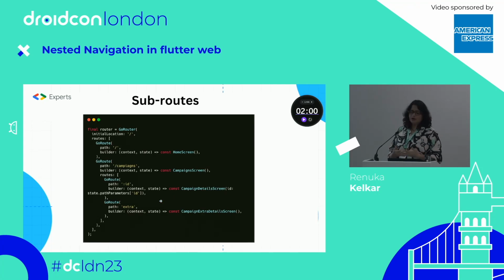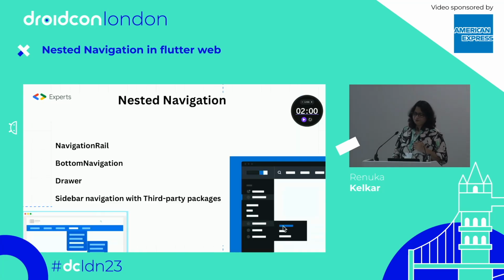Another thing is sub routes. When you think about routing, you need to understand how to do sub routing. When I use the Go router, you can create routes inside the routes. Here I have created the Go router as my initial route. Inside that, I have another parameter called routes, which I have given as a path ID and the campaign screen. So you can create a sub route inside the Go route. That is also a tick mark: Go router supports sub routes as well.